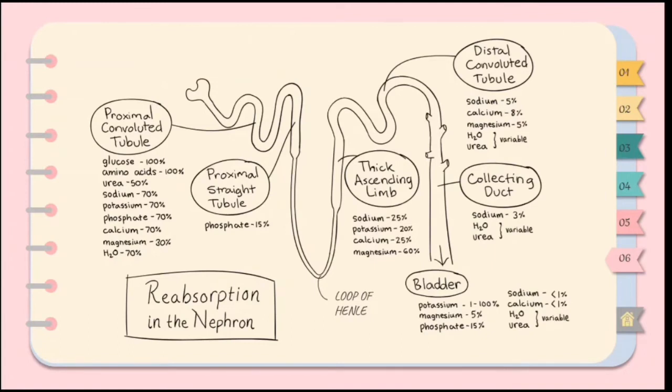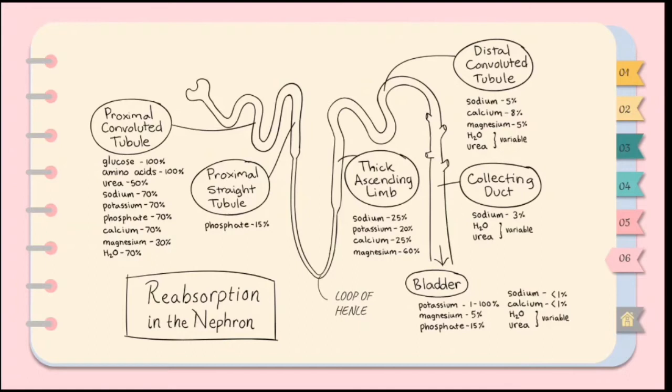It is permeable to water, and as solute molecules are transported out of the proximal convoluted tubule into the interstitial fluid, water moves by osmosis in the same direction. The solutes and water then enter the peritubular capillaries. Consequently, 65% of the filtrate volume is reabsorbed from the proximal convoluted tubule.